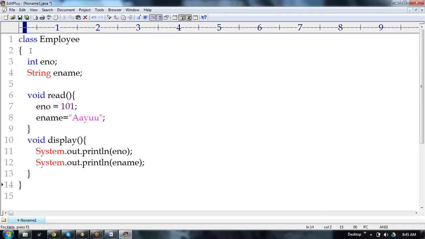If you want to convert it into a bean, we need to follow three or four rules. The first rule is that all variables must be under private scope. All variables, like properties, must be under private scope. That's the first rule. Clear? You know the idea of a constructor?